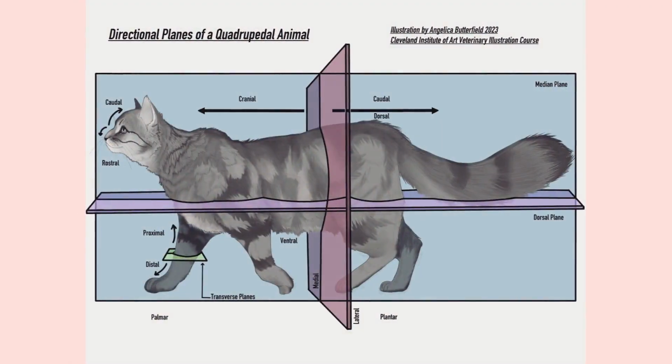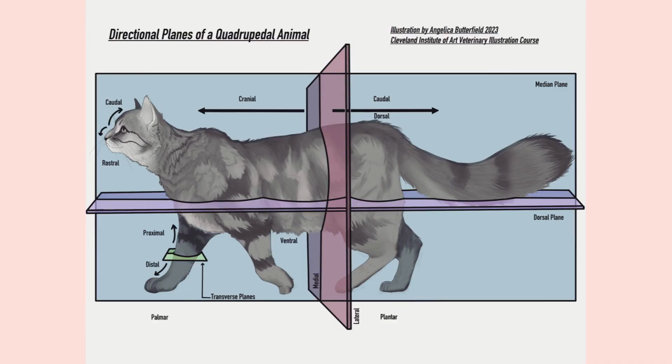To understand how veterinarians describe arthritis, it helps to use anatomical terms. The cranial side of the body is toward the head, while caudal means towards the tail. Dorsal refers to the back, while ventral means the underside or the belly. When describing limbs, proximal means closer to the body, while distal means farther away. For example, the arthritic changes are often in the distal joints of the legs, like the hock or the stifle.